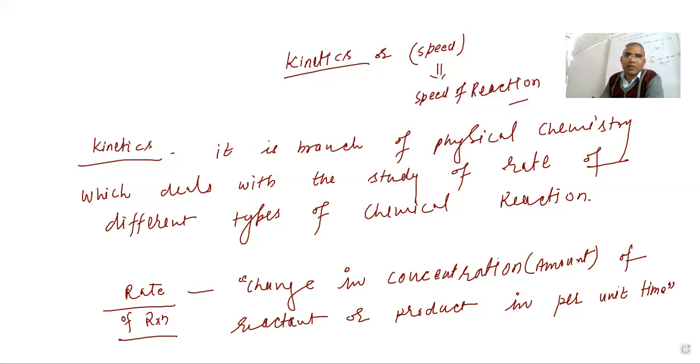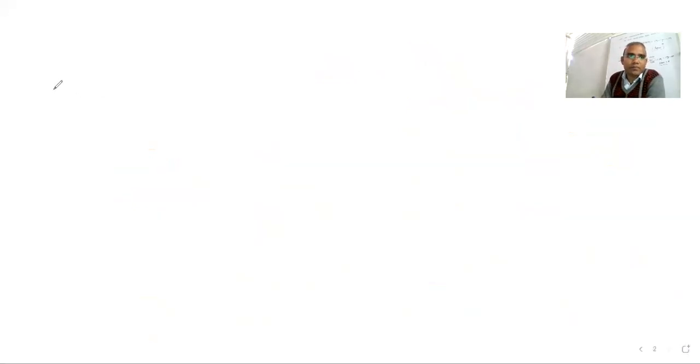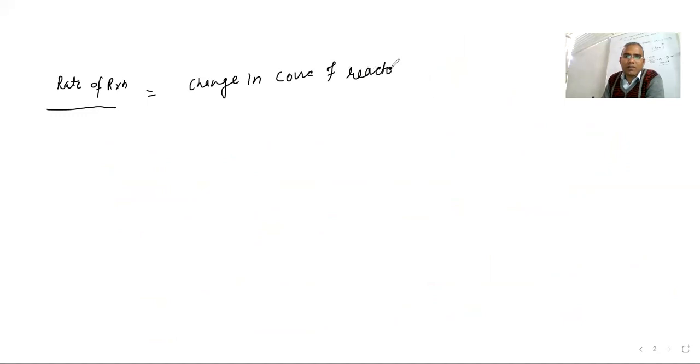Now let us understand how to write the expression for the rate of reaction. The rate of reaction is the change in concentration of reactant divided by unit time.